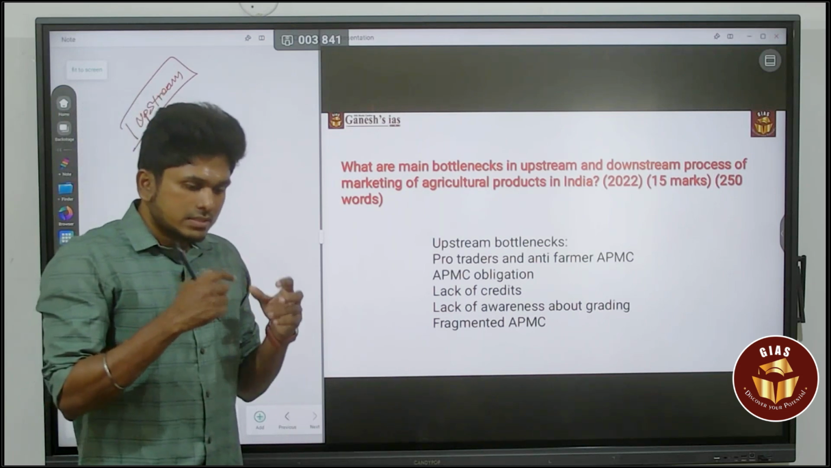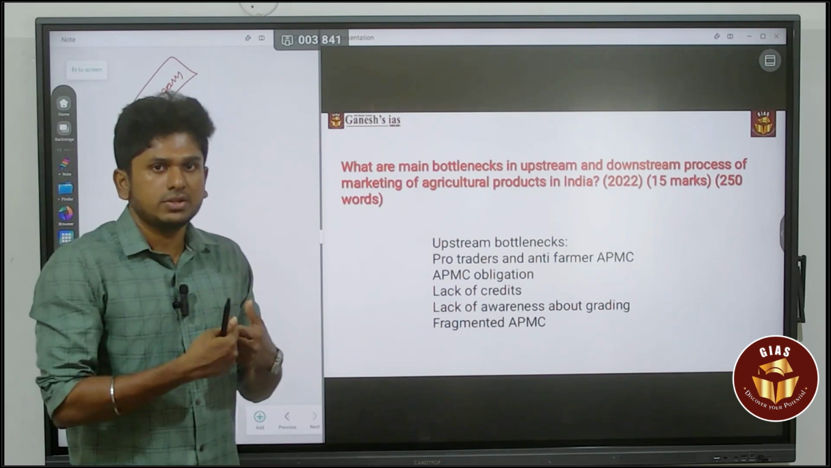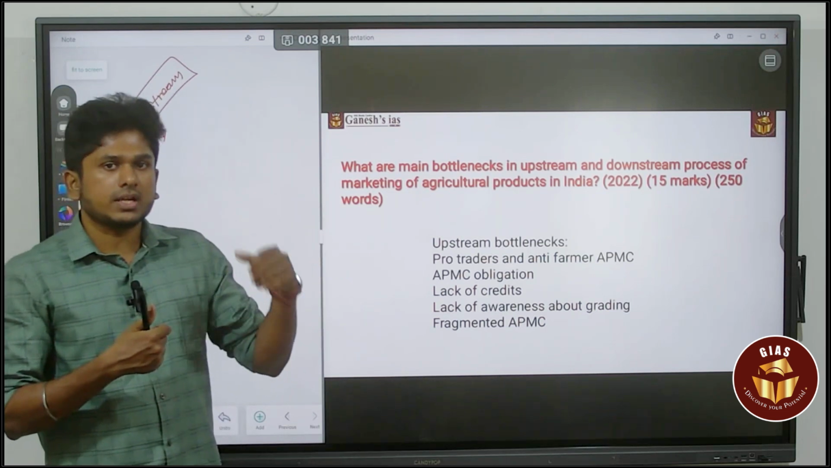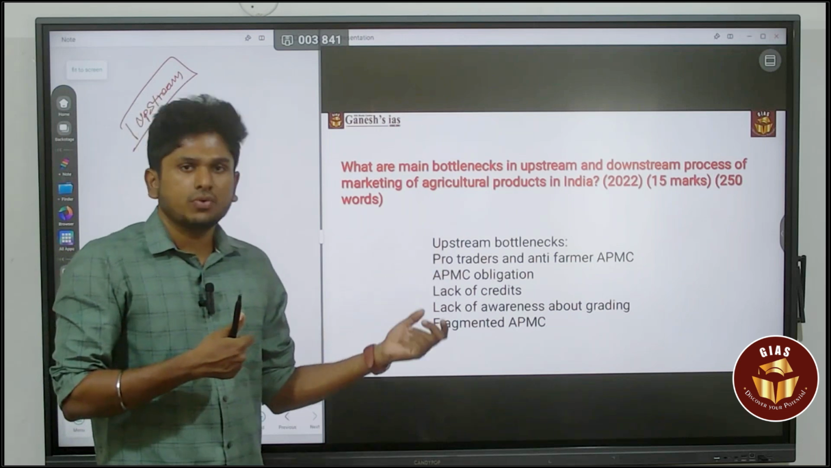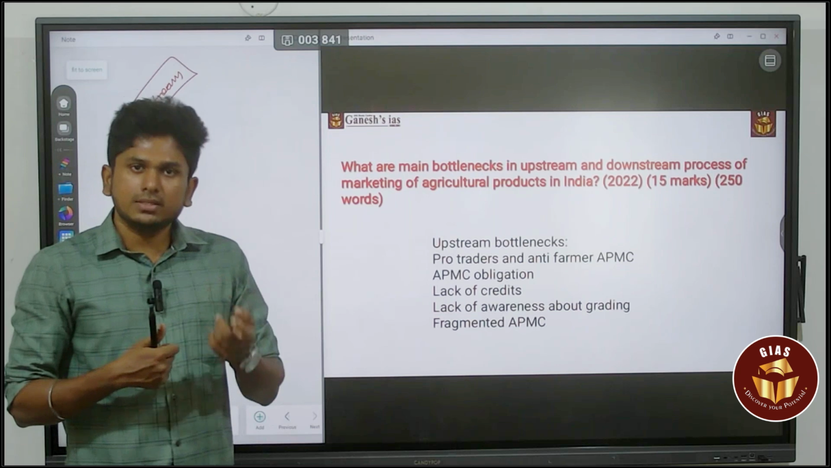There is still the issue of corruption in these APMCs. That is the major issue. That leads to the loss of revenue for the farmers. So APMC is anti-farmer, and it is also pro-trader. That is the major issue.